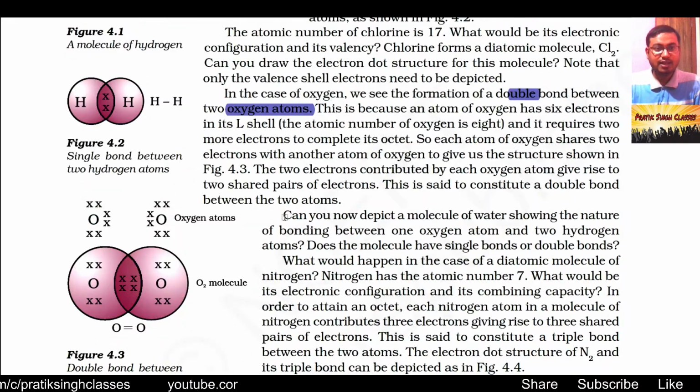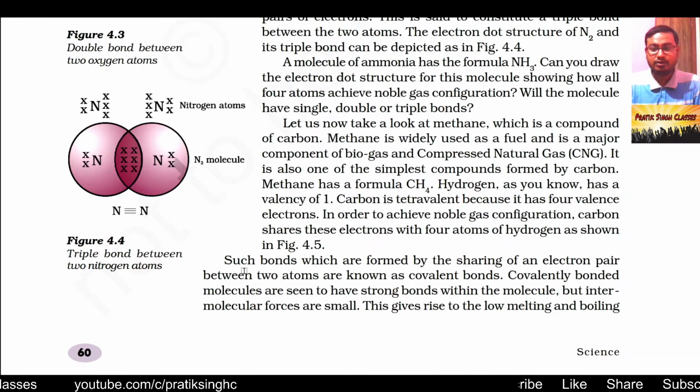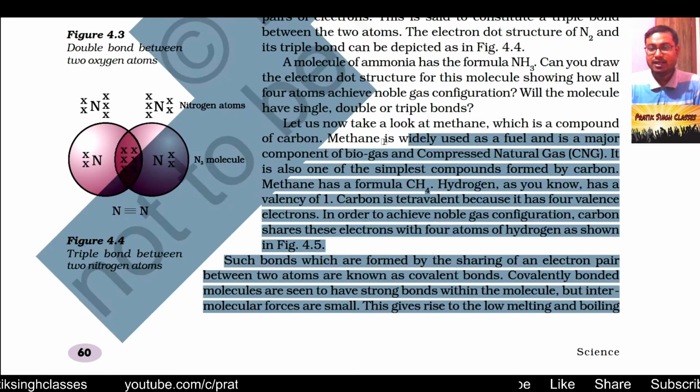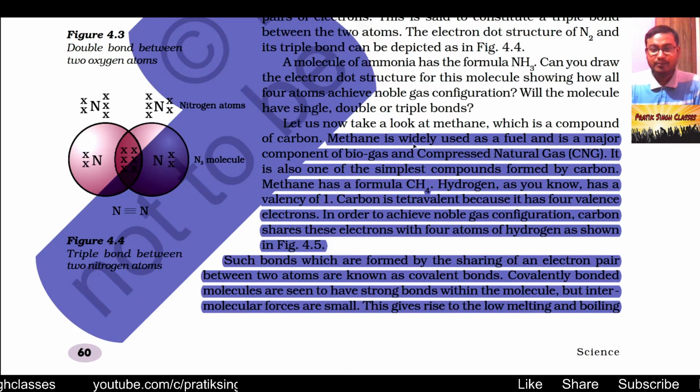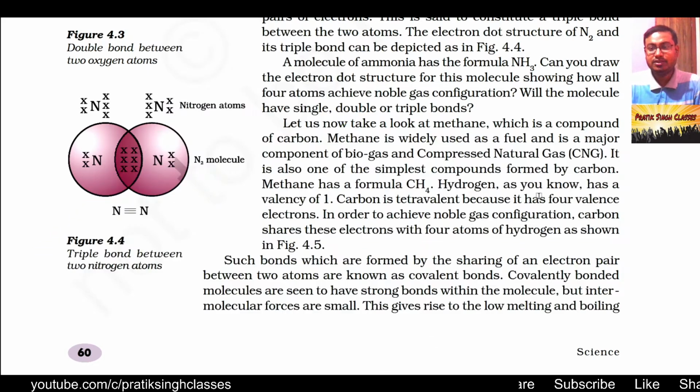So here we have seen the examples of hydrogen-hydrogen single bond, oxygen-oxygen double bond, and nitrogen-nitrogen triple bond. Let us now take a look at methane, which is a compound of carbon. In methane we have 1 atom of carbon and 4 atoms of hydrogen, CH4. Methane is widely used as fuel and as a major component in biogas and compressed natural gas.